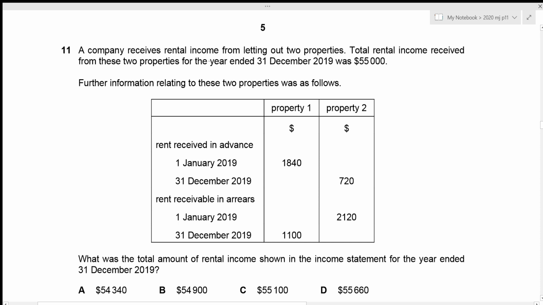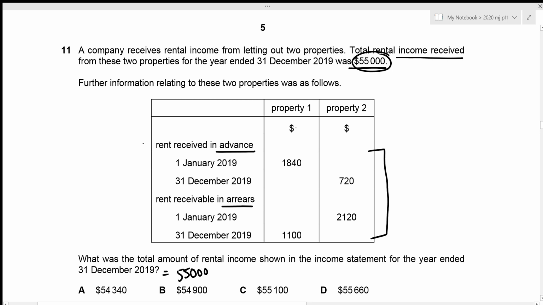A company receives rental income from letting out 2 properties. Total rental income received. So this is all of the money received from those rental properties. For the year ended 31st December 2019 was 55,000. Then we are given additional information regarding the rent received in advance and the rent receivable in arrears. Now we need to figure out the total amount of rental income shown in the income statement for the year ended 31st December 2019. Okay, in the income statement, we always adjust all of our advances and arrears to the amount that is received, right? So we can start by the amount received, which is 55,000. And now we just need to adjust all these values.